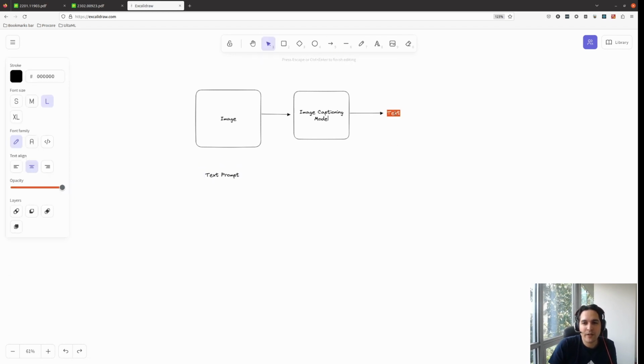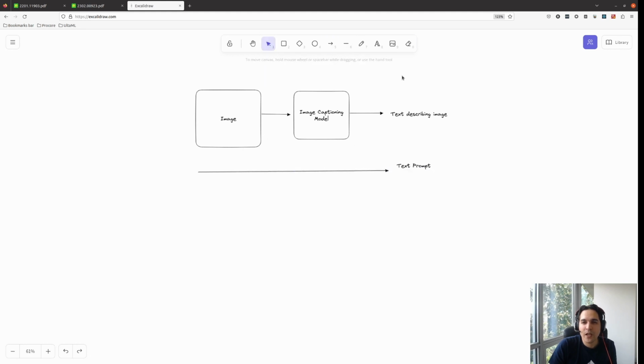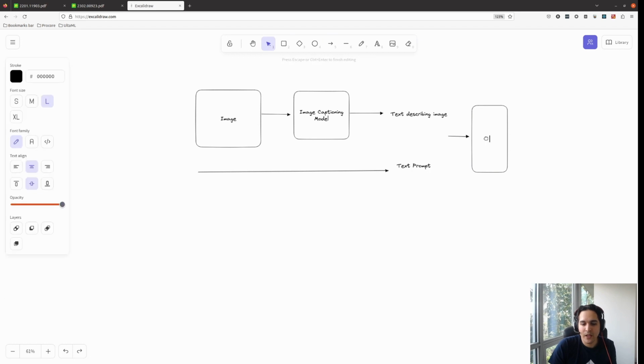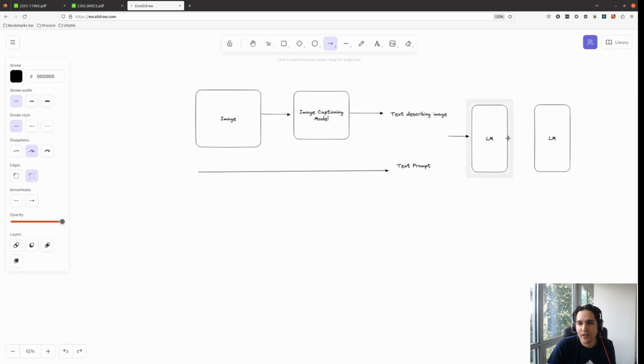Now we have text describing the image, and we have the text prompt. And now we can pass them to a model, our language model, and ask it to generate a rationale for us. And then from the rationale, we can ask it to give us an answer.